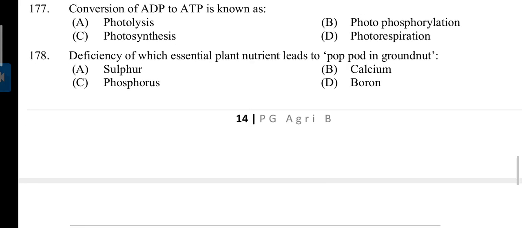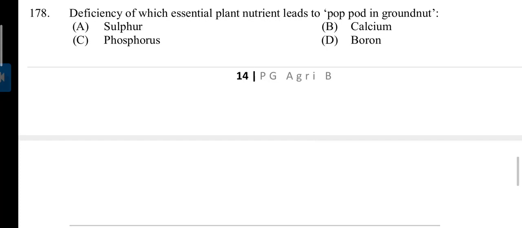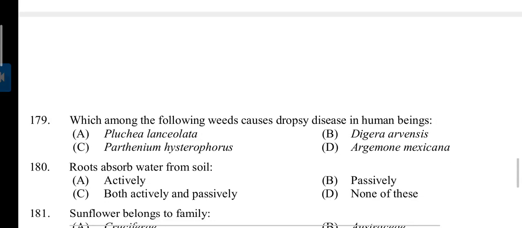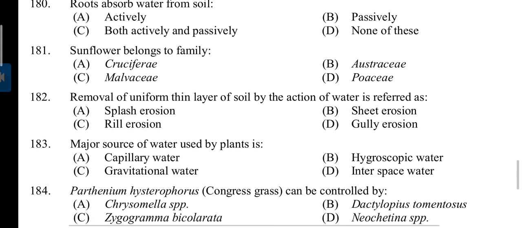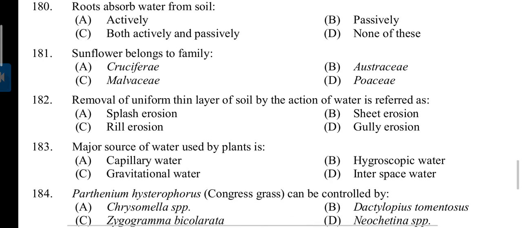177. Conversion of ADP to ATP is known as. Answer B. Photophosphorylation. 178. Deficiency of which essential plant nutrient leads to pops in pod of groundnut? Answer is B. Calcium. 179. Which among the following weeds causes dropsy disease in human beings? Answer is D. Argemone mexicana. 180. Roots absorb water from soil. Answer is both actively and passively.